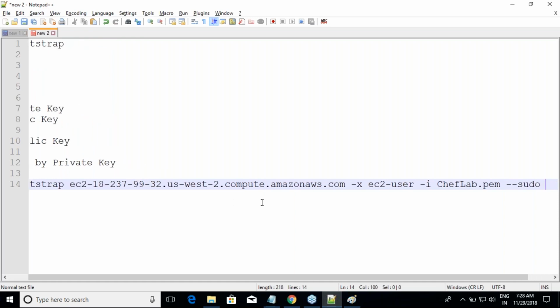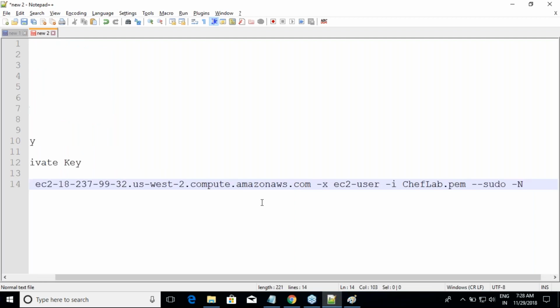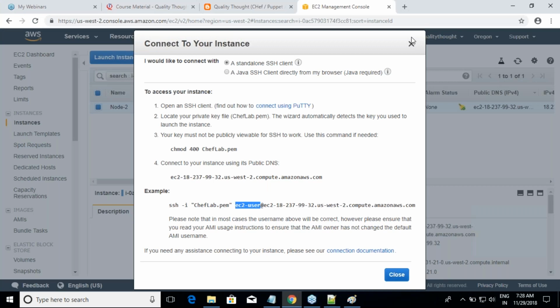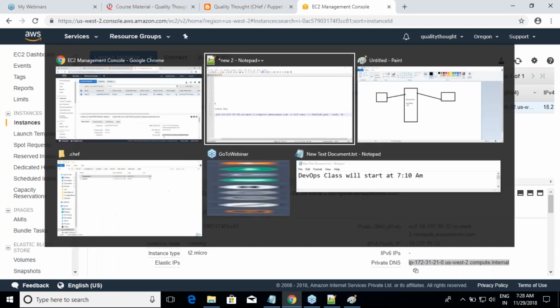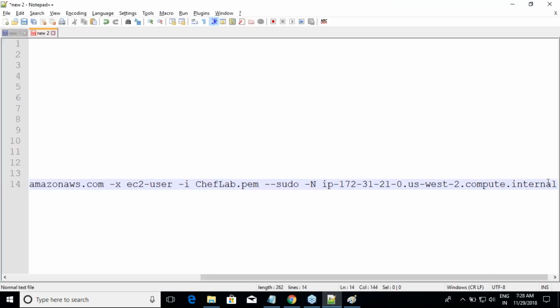And then at the last, the name of the node, what do you want to call the node. I would prefer a private DNS name. Why private? Why not public? Because in AWS, whenever you restart your machine, your private IP address is not changed, but your public IP address changes every time. So I want something which is fixed, not something which changes every time. That's the reason why I'm using the private one. Done.